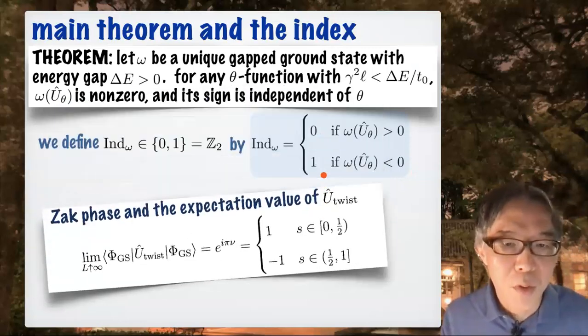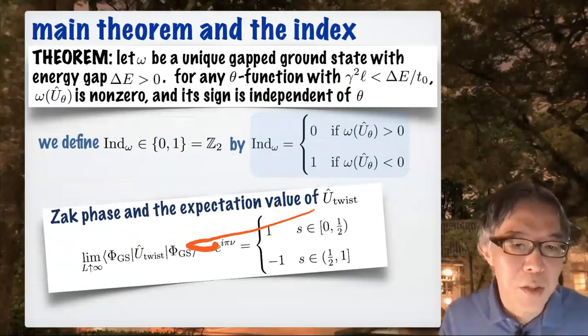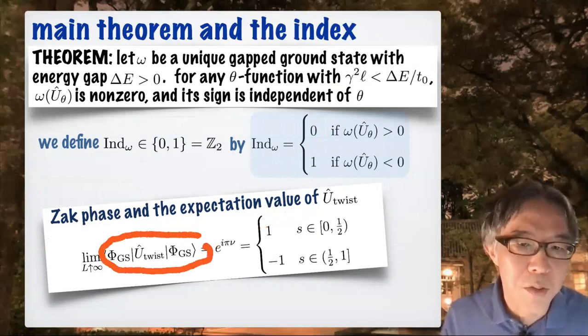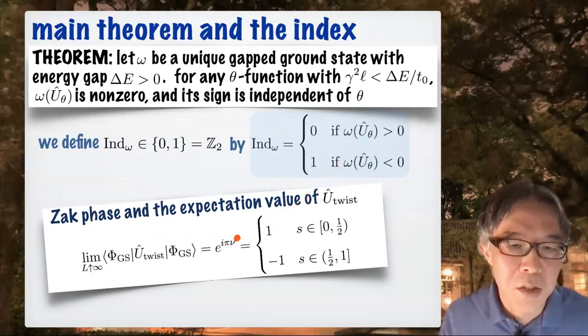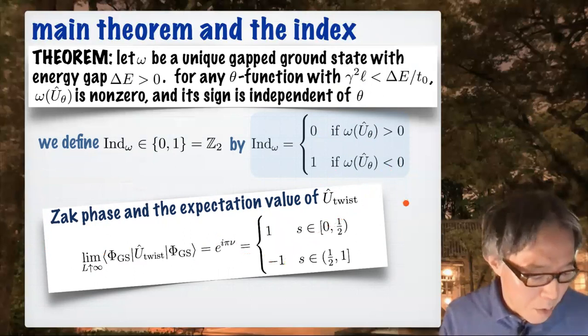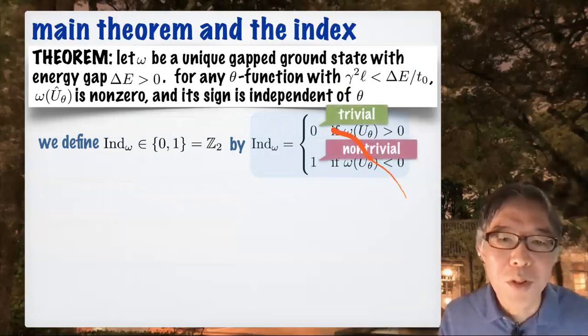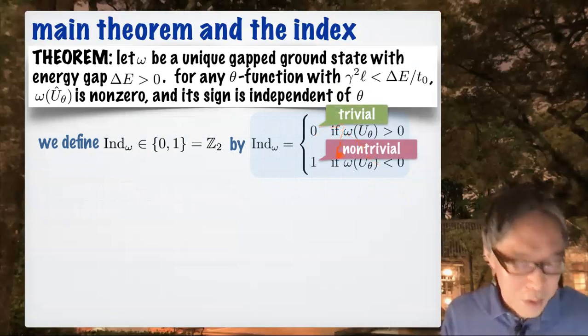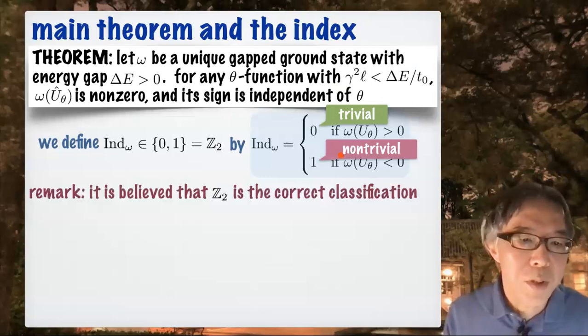Good. And of course, this is consistent with what we had for the Zak phase. So this expectation value corresponds to this one. And the Zak phase is either 0 or 1 if this is positive or negative. So it's the same. And of course, as usual, I call this trivial and this non-trivial. Good. And here's an important remark.